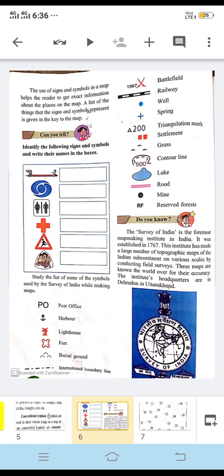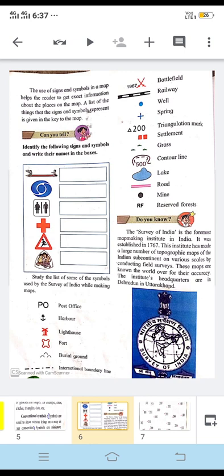Then if you want to show a burial ground, in cities or villages, if you want to show it on the map of any city, such types of signs and symbols can be used. Then if you want to show the international border, as I was telling some time before, different lines are drawn. Here you can see after a line there is again a small dotted line, and then again a line, again a dot. This type of line is used when you want to show the international boundary line.